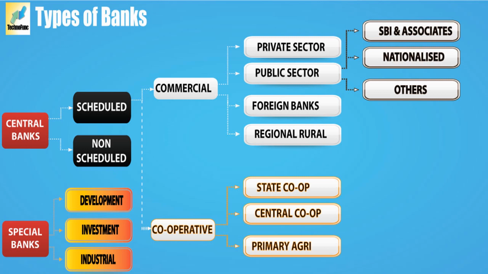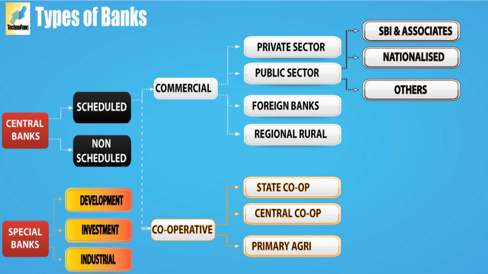Now, private sector, public sector, understand this. Private sector means the ownership of the bank is completely with private people, private sector bank. Public sector means the government has more than 50% stake in any bank, for that we call public sector bank.